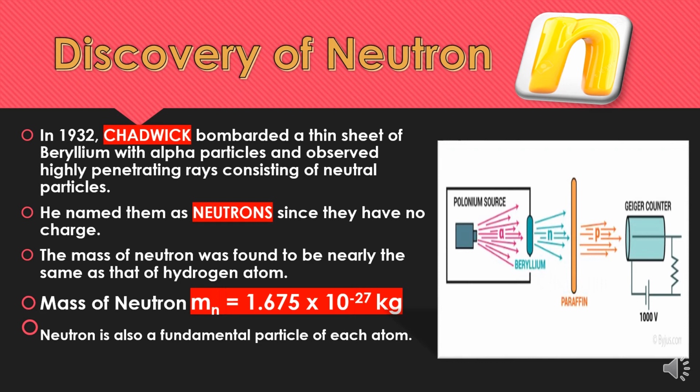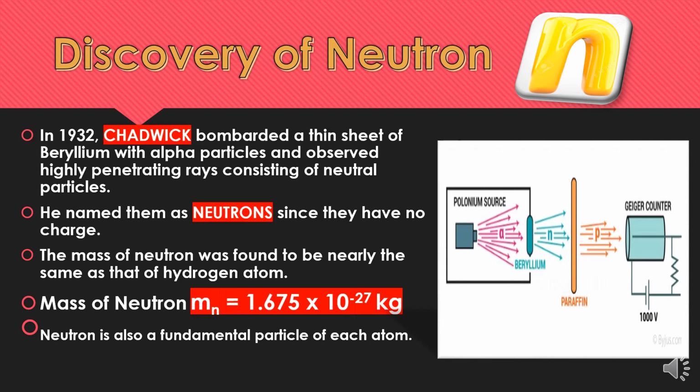But after these discoveries, it was found that the masses of atoms were approximately double the number of protons present in a particular atom. So this was a challenge in front of scientists, that there must be some more particles present in the atom which contribute towards the mass of the atoms.